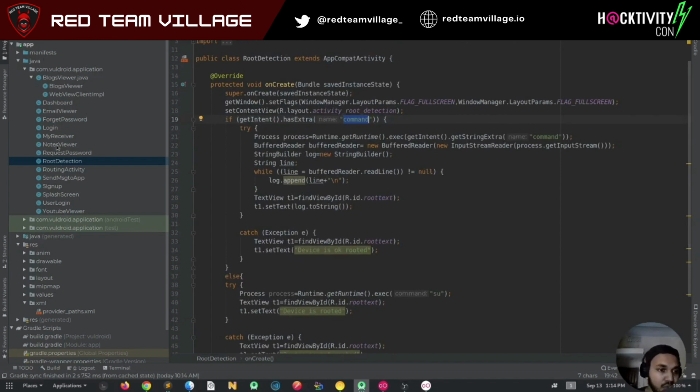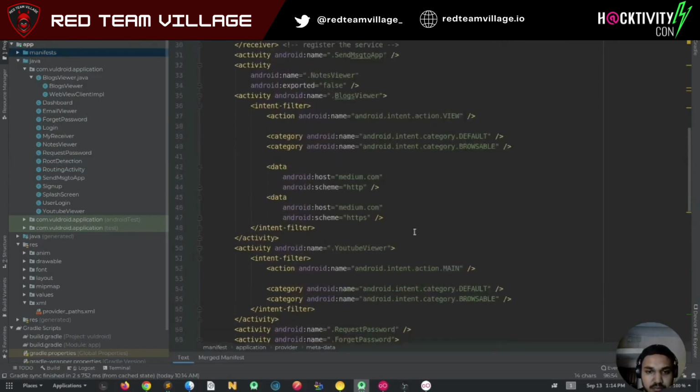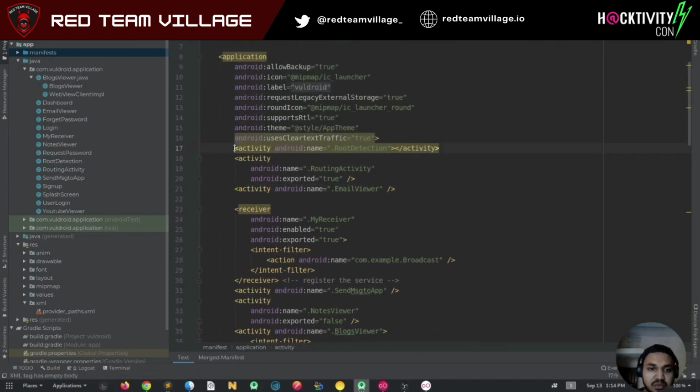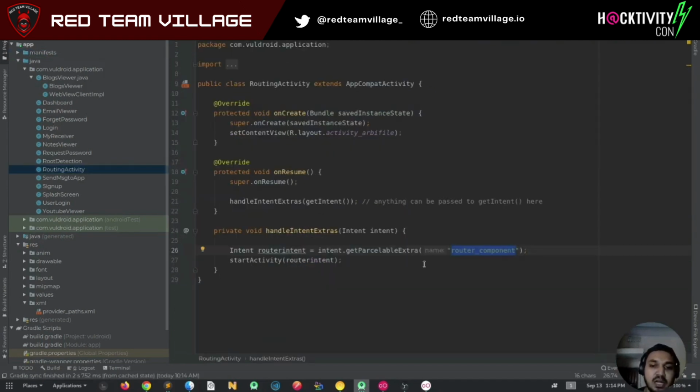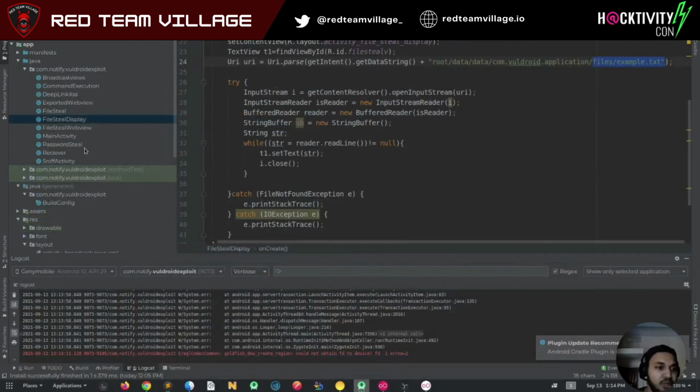But if you see root detection and if you see the manifest, in the root detection here you won't be able to find that this is exported, this is not exported. But in the earlier file stealing case, what we have seen, the routing component here, the router intent was exported. So we'll again use this as well in the exploit application.